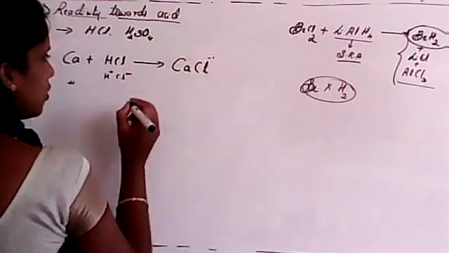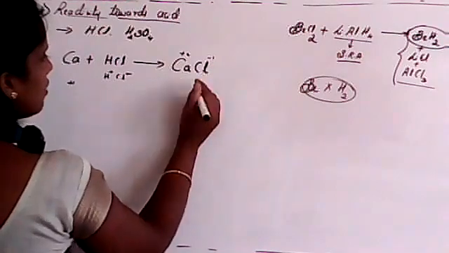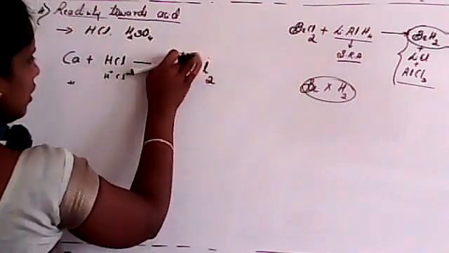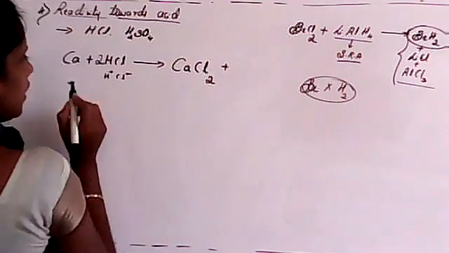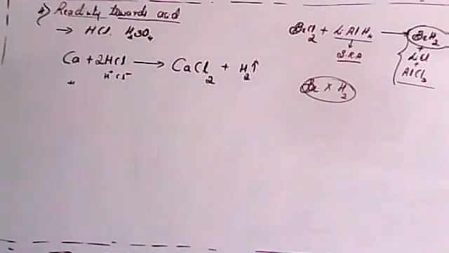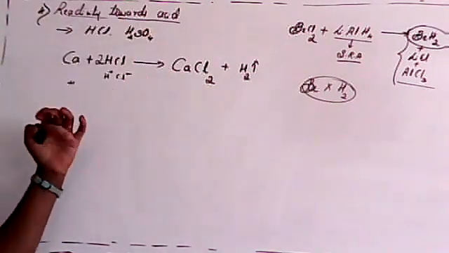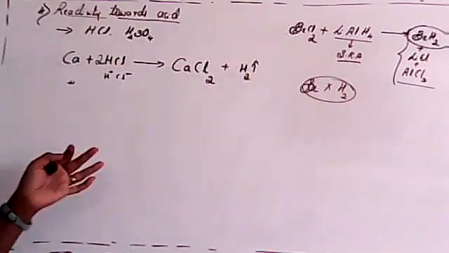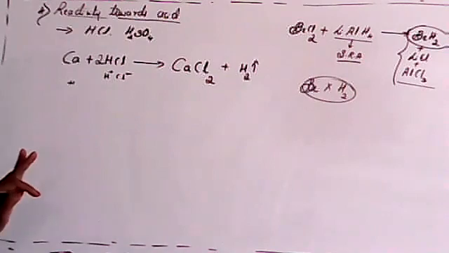Chloride is minus 1 and calcium is plus 2, so to balance that you have to consider CaCl2. With calcium chloride, which molecule is eliminated, students? Hydrogen gas is eliminated. So whenever an alkaline earth metal reacts with acid, it evolves hydrogen gas with the formation of salts. Is it clear?